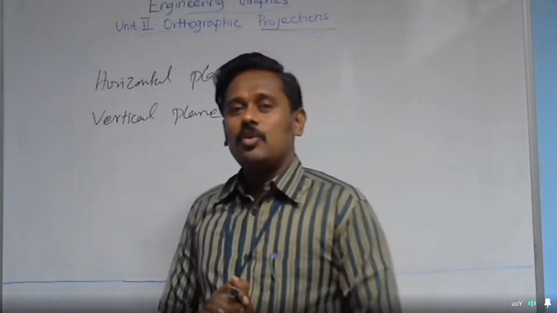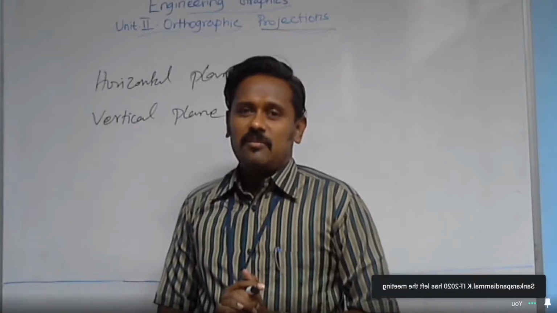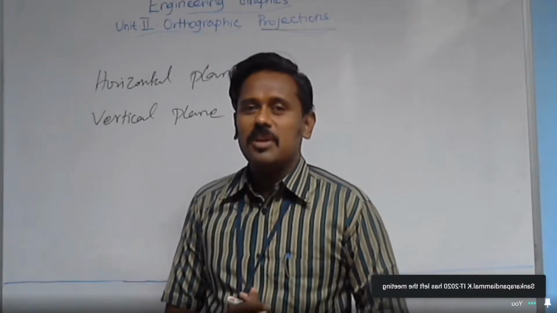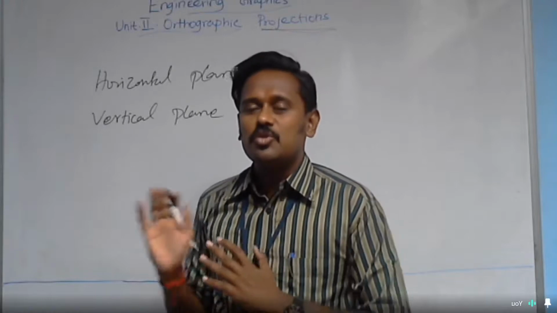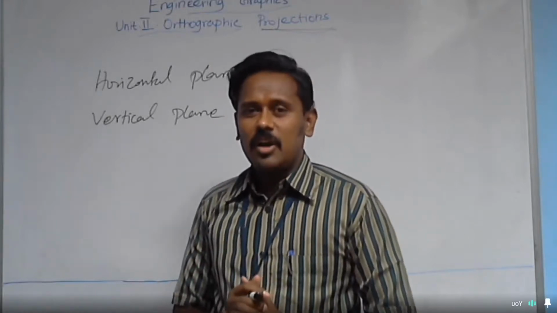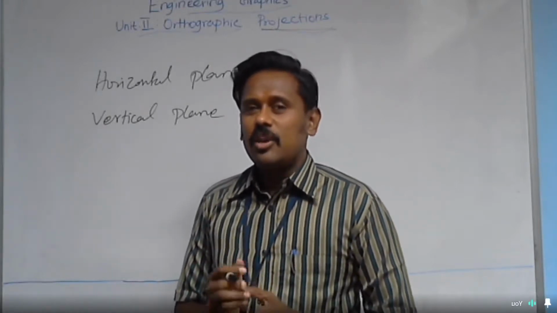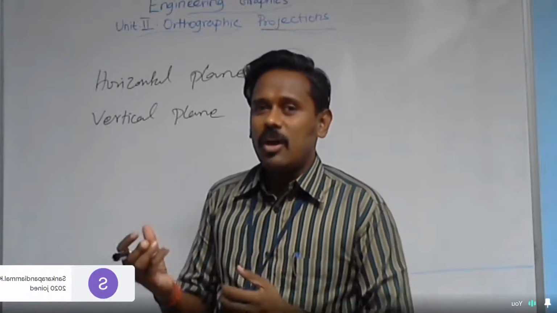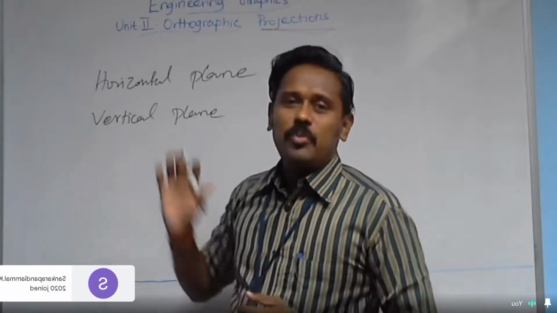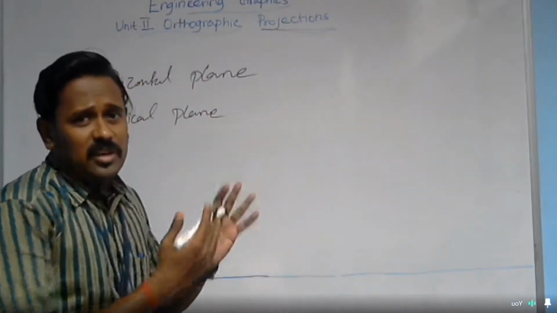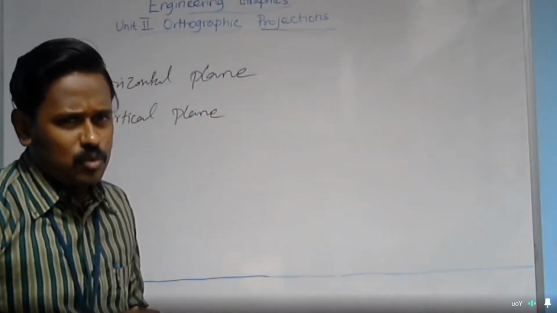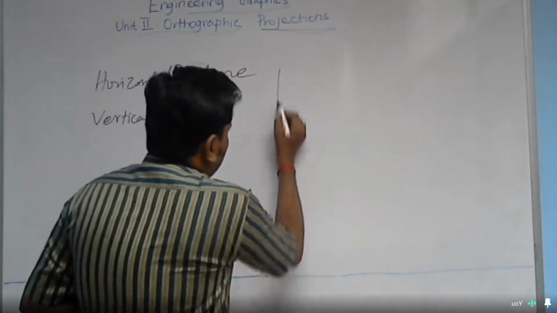In order to develop the orthographic views of the object in this system of projection, we assume these two planes. Whatever object we are going to draw, we imagine the particular object in between these two planes.